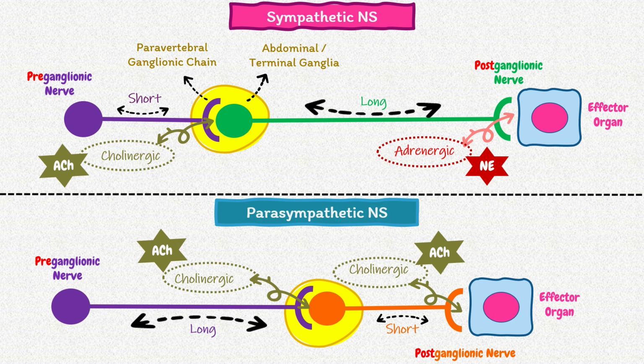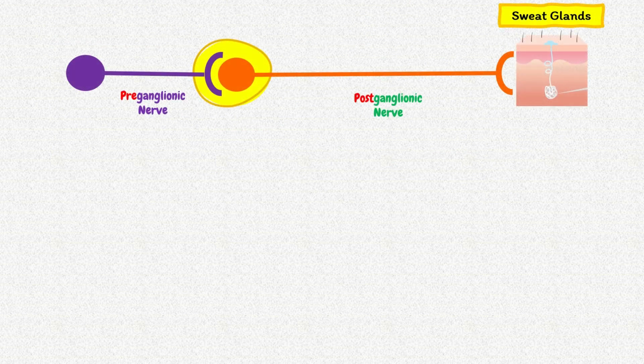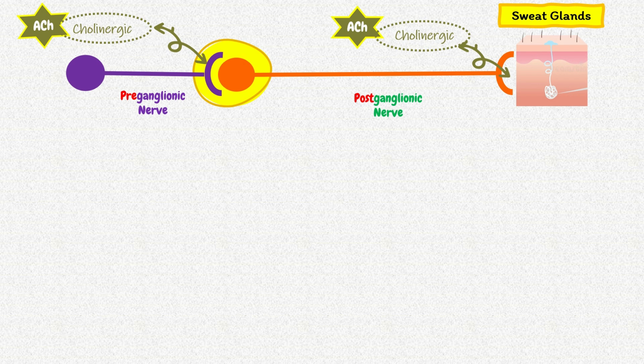Do you know? There are some exceptional cases, for example, in sympathetic nervous system, sweat glands, as exceptional case, means transmission of stimuli from preganglionic neuron is cholinergic. It means it is mediated by release of neurotransmitter acetylcholine. Transmission of stimuli from postganglionic neuron is also cholinergic. It means it is mediated by release of neurotransmitter acetylcholine.